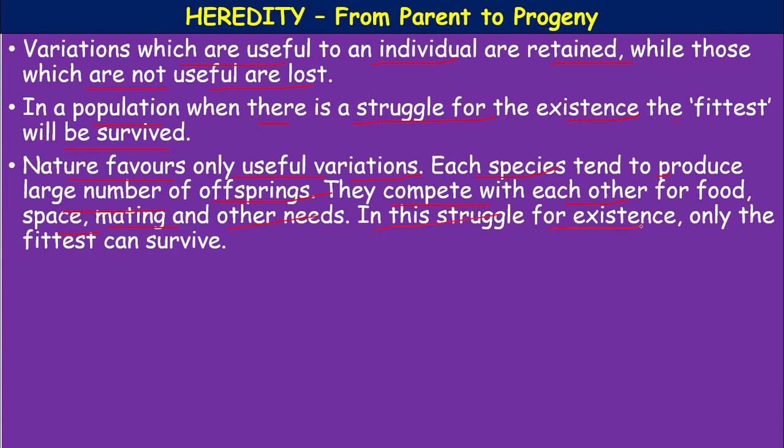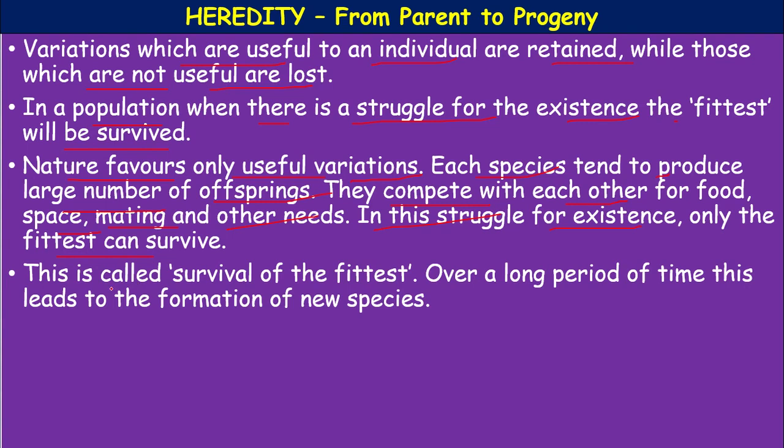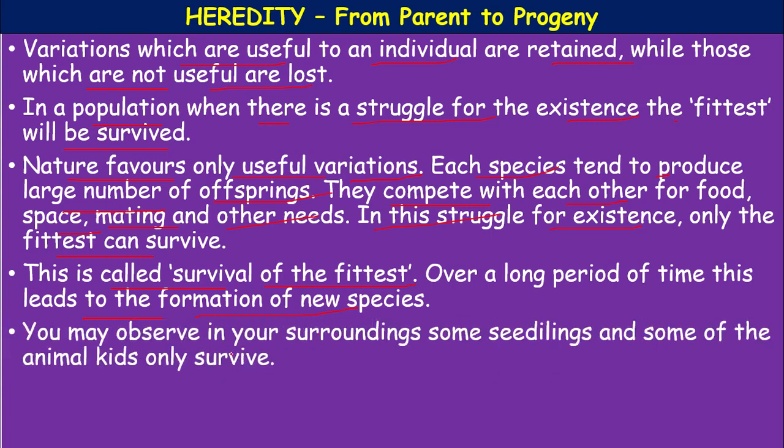In this struggle for existence, only the fittest can survive. This is called survival of the fittest. Over a long period of time, this leads to the evolution, or the formation of new species.